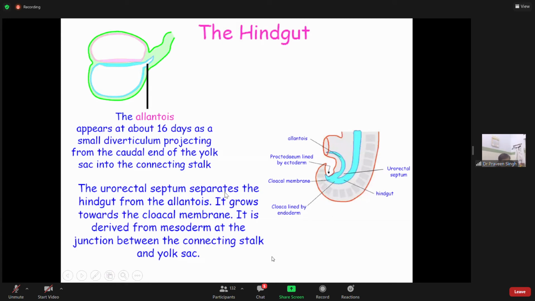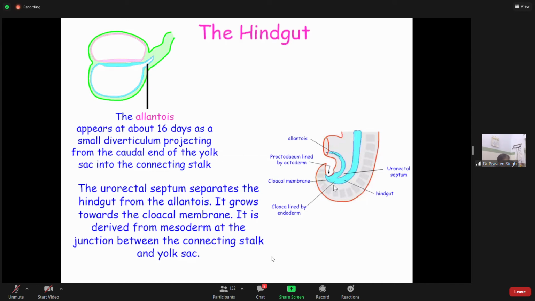The urorectal septum separates the hindgut from the allantois. Quite logical, and you can see it in the figure. The grey-colored urorectal septum is separating the anterior blue-colored structure, which is the allantois, from the posterior blue-colored structure, which is the hindgut. It grows towards the cloacal membrane, and it is derived from mesoderm at the junction between the connecting stalk and yolk sac. So this is mesodermal in origin.